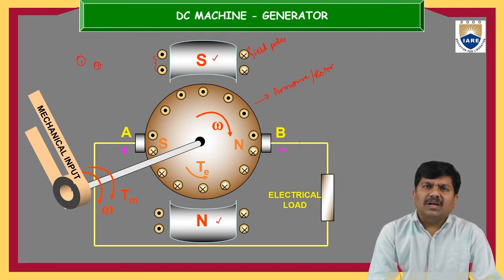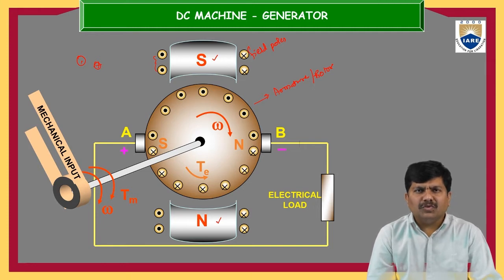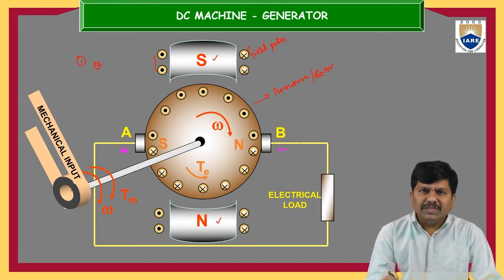Once the shaft is rotating, the rotating force is termed torque. It is produced by the mechanical power transmitted from the prime mover to the input terminals of the electrical machine. The mechanical torque is represented with capital T, suffix small m. That is the input twisting force.